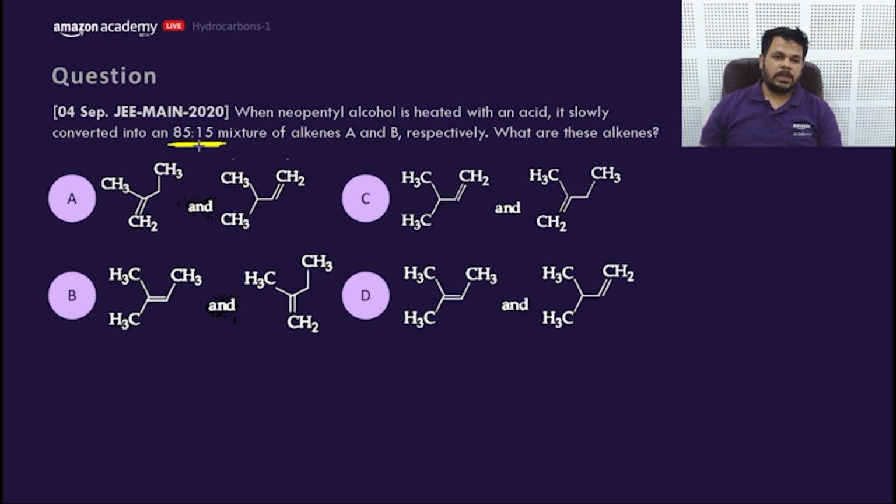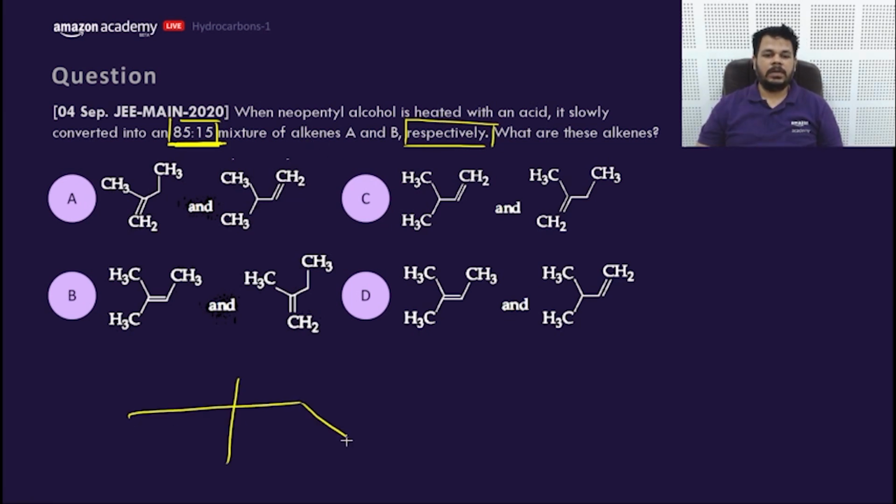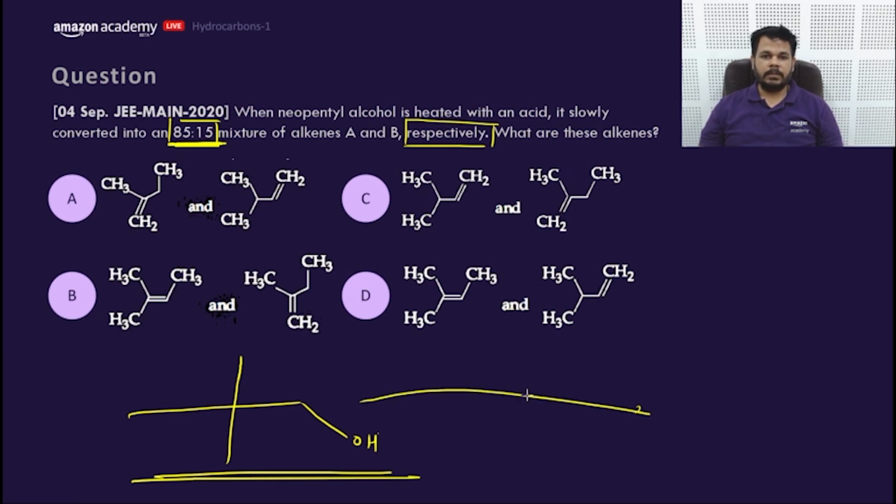This is the important point we need to consider, and this is the important word, respectively. Now, neopentyl alcohol. This is neopentyl alcohol, and it is being heated with H plus and heat. That means as soon as H plus and heat come, H plus and heat represent E1 elimination.